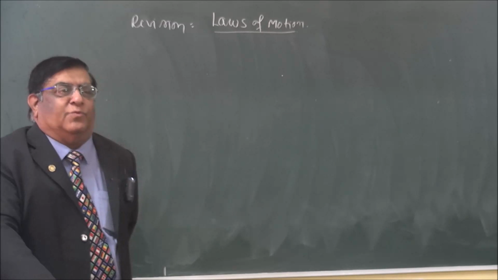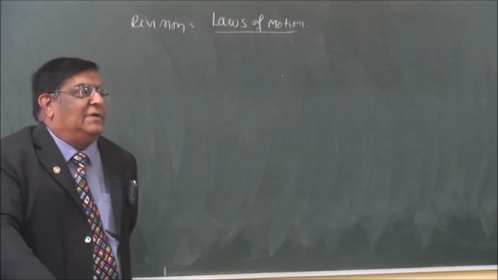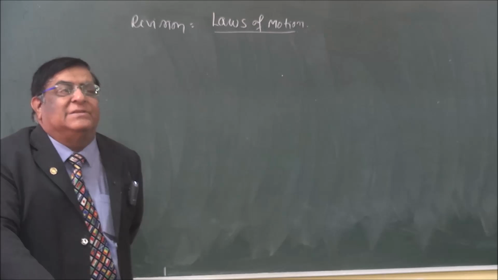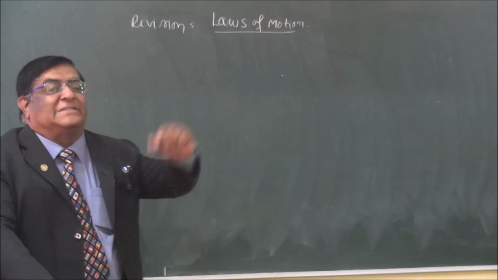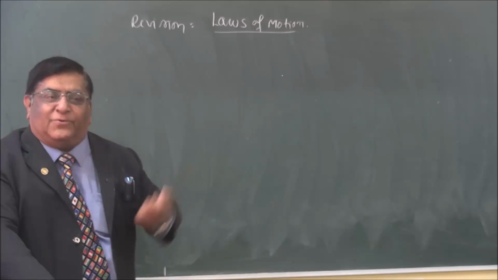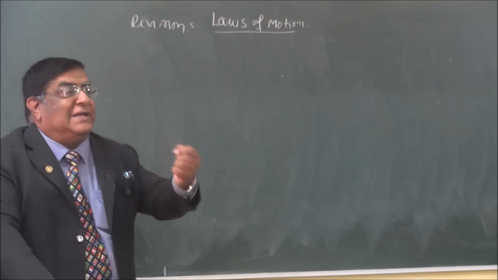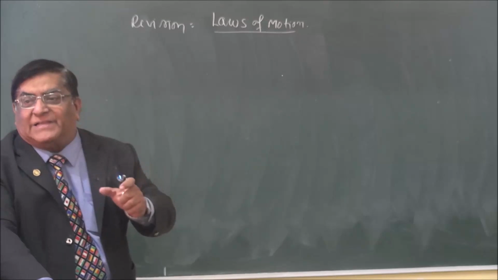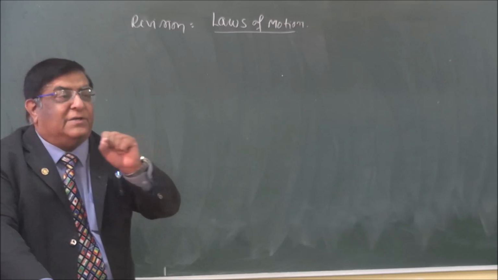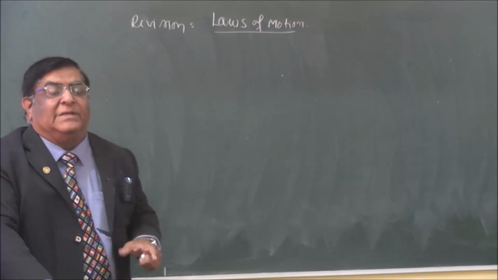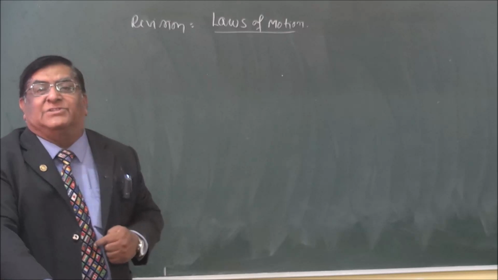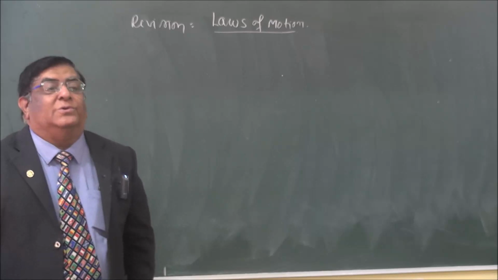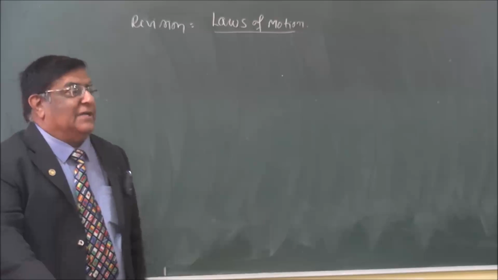Any object which is moving and it wants to stop, it cannot stop by itself. It needs help of some external agency or external force. So the inability to change its own condition, a body at rest can never move, a body in motion can never stop. This property is known as its inertia. Inertness, nothing, able to do nothing, that is inertia.